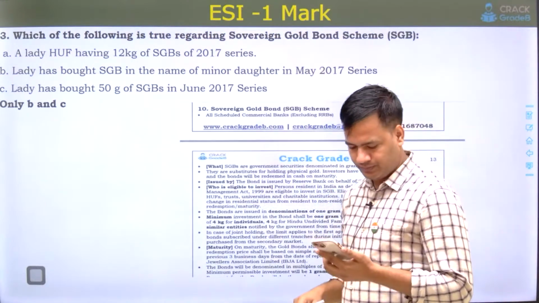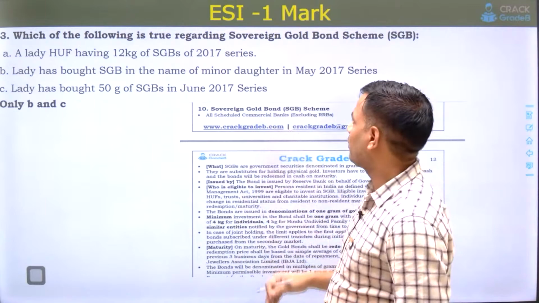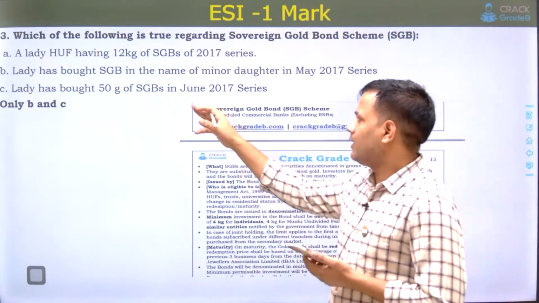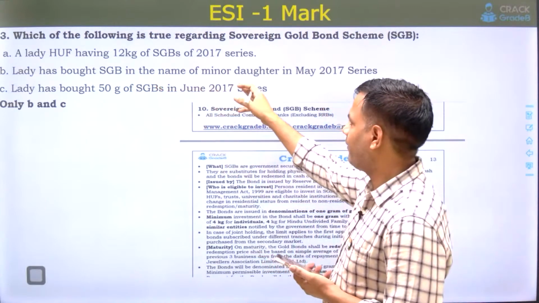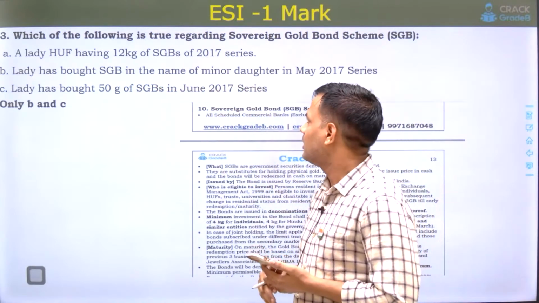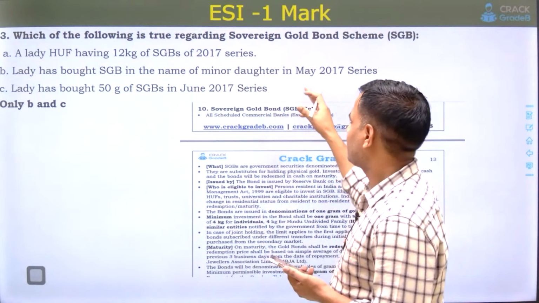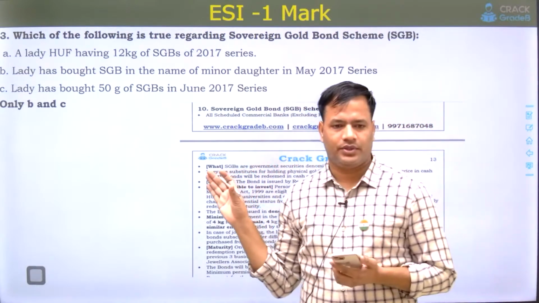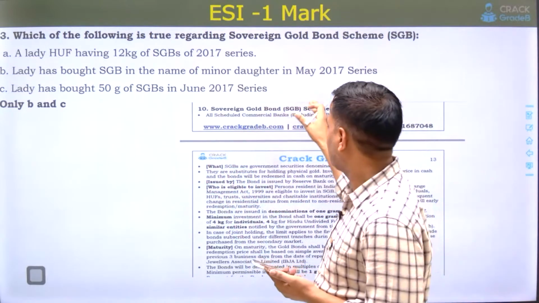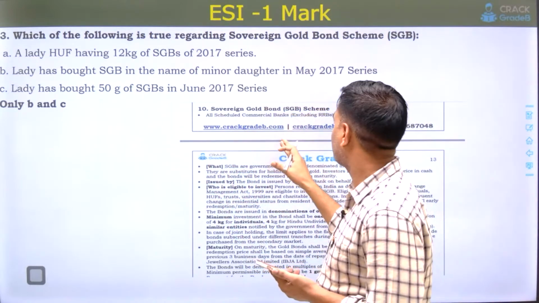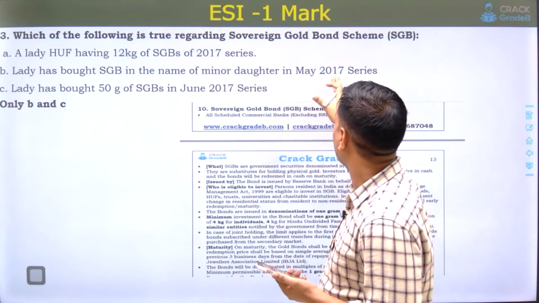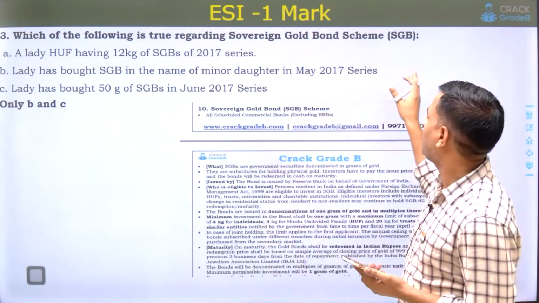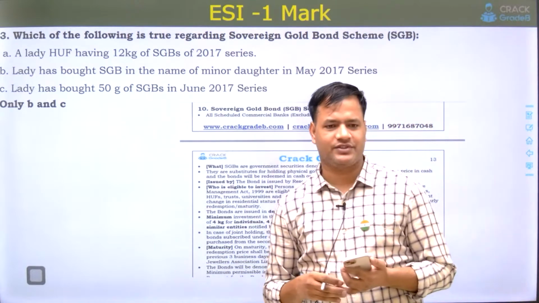Next question. Which of the following is true regarding the sovereign gold bond scheme? A Hindu undivided family having 12 kg of SGB. The exact question I'm not able to recall, but I think a scheme maturity related question was there.